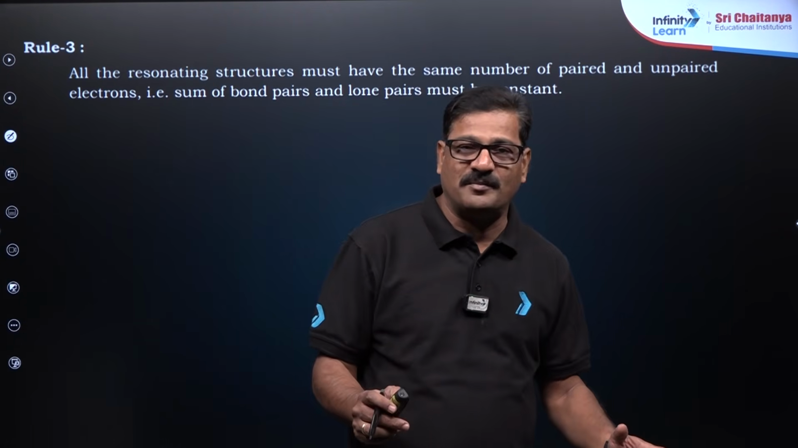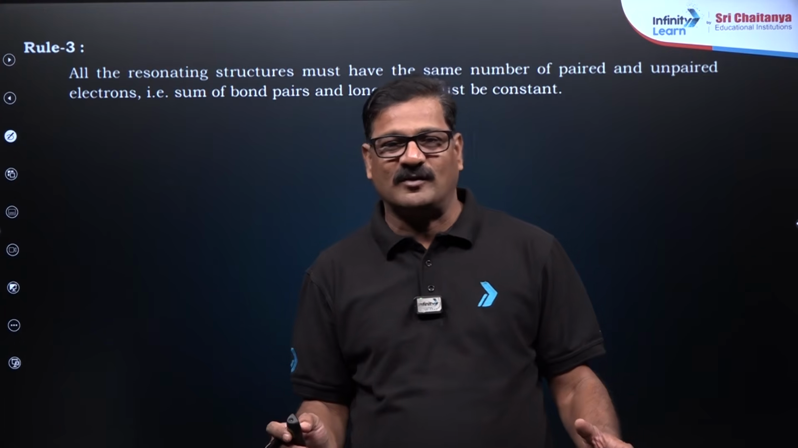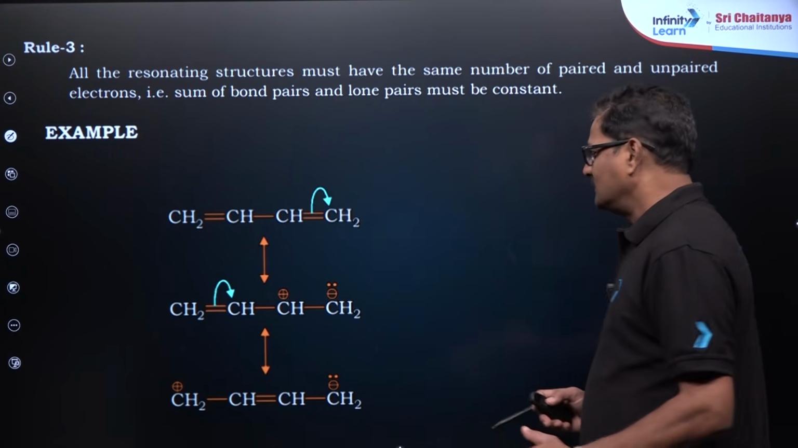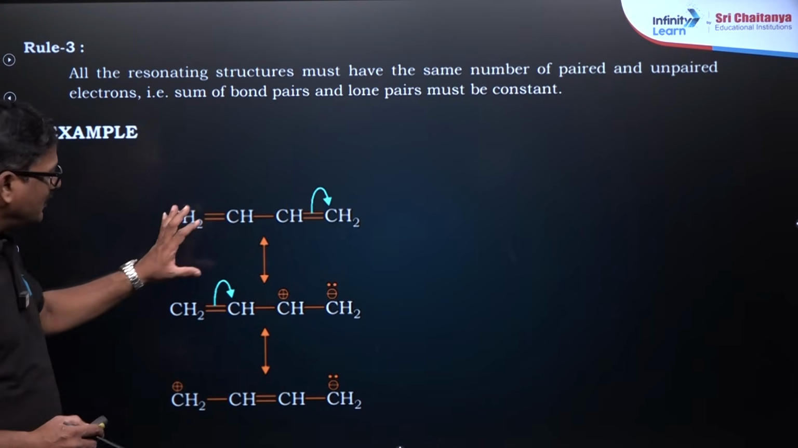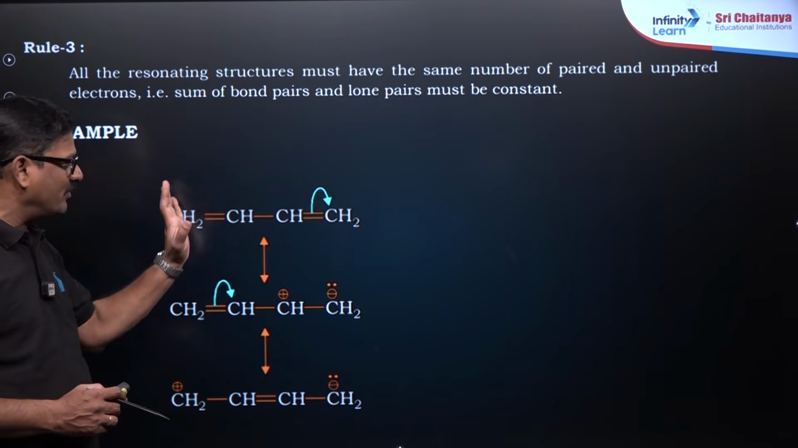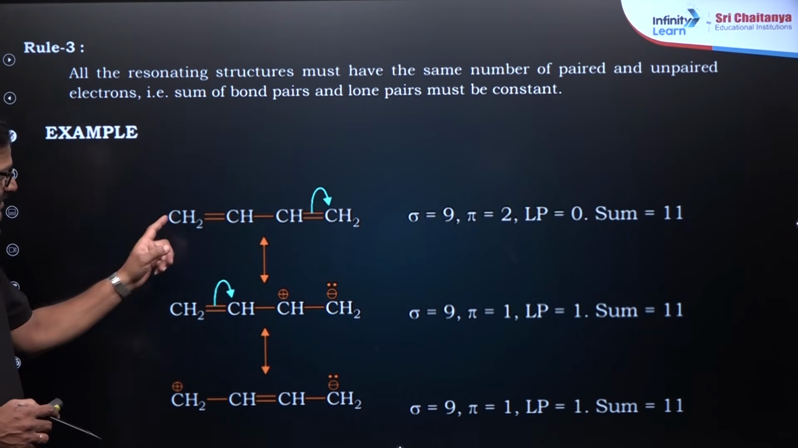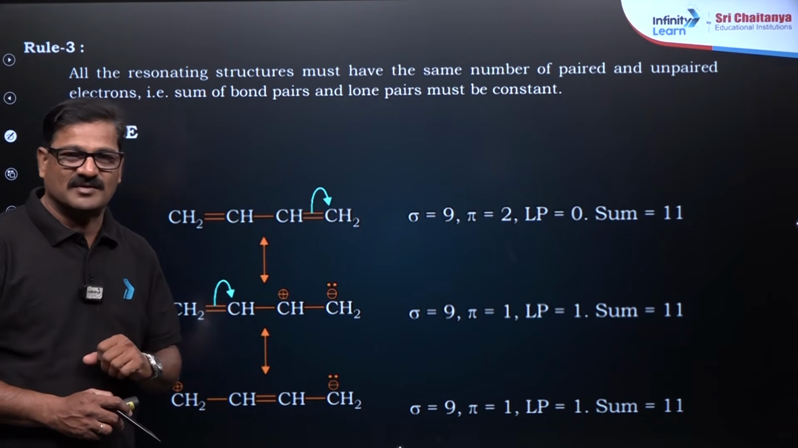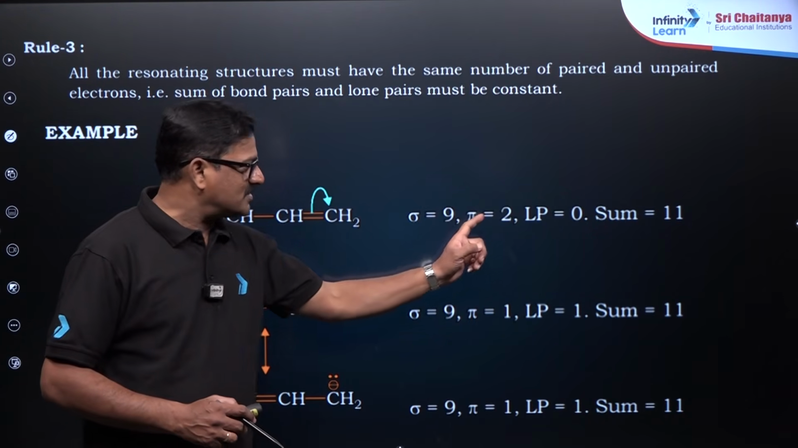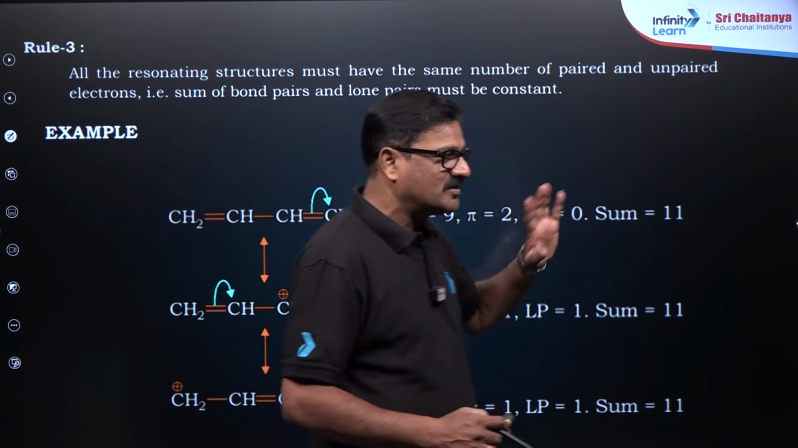Electron pairs should be the same; it can be a bond pair, it can be a lone pair. So let's see here. This is a structure. How many sigma bonds are there? How many pi bonds are there? Total lone pairs are there. You can see this structure has 9 sigma bonds, pi bonds 1, lone pair 0. Sum is going to be 11.